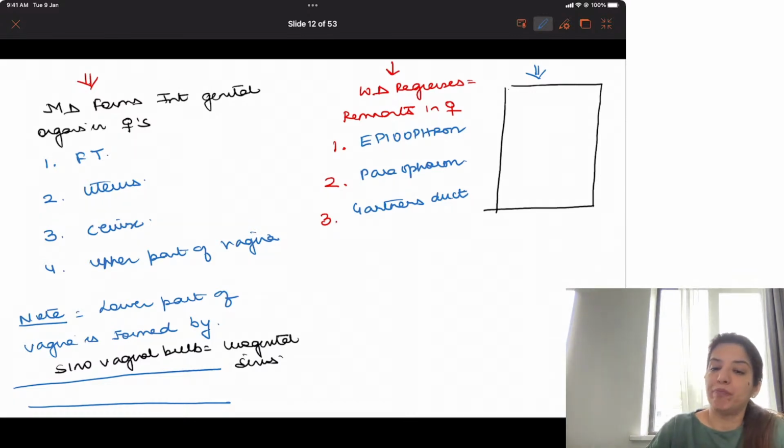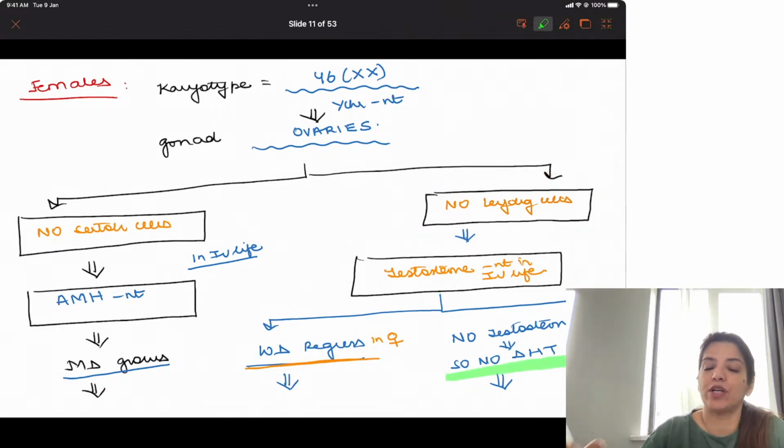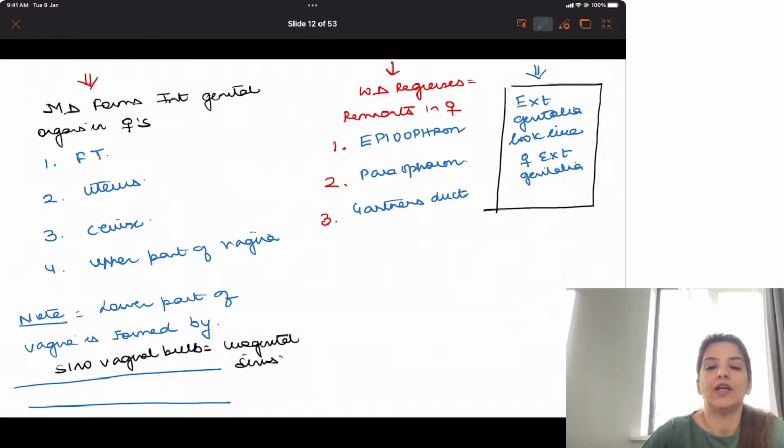Now, because testosterone is absent, obviously there won't be any dihydrotestosterone also. And when there is no dihydrotestosterone, the external genitalia look like female external genitalia. Is that clear to all of you?